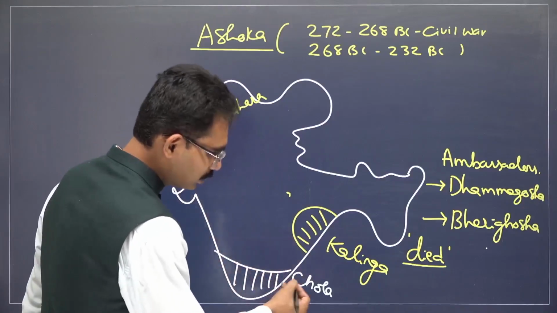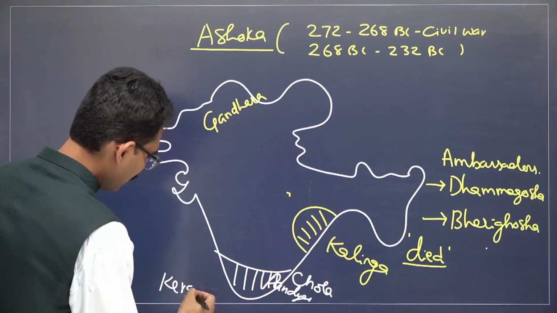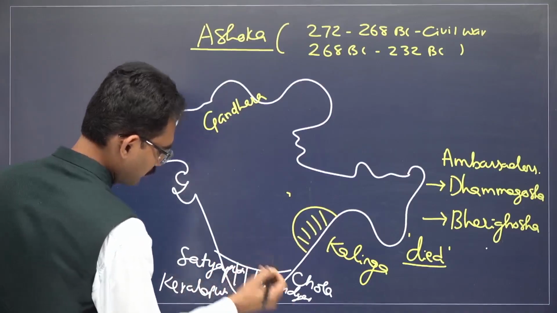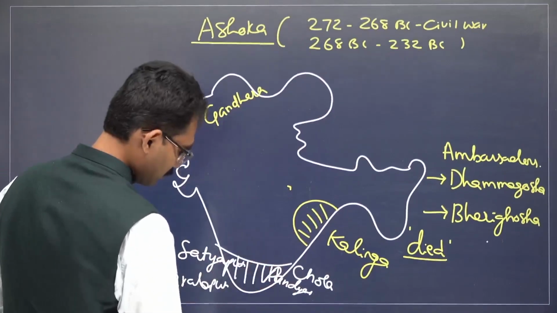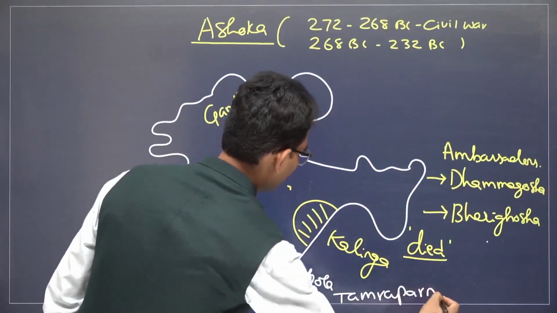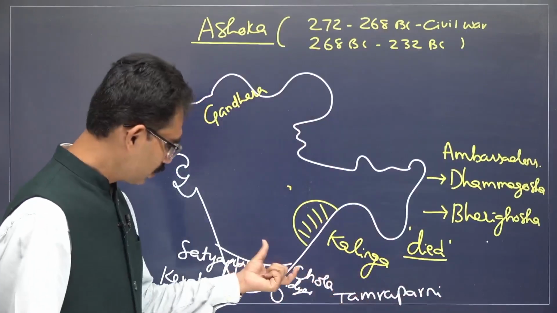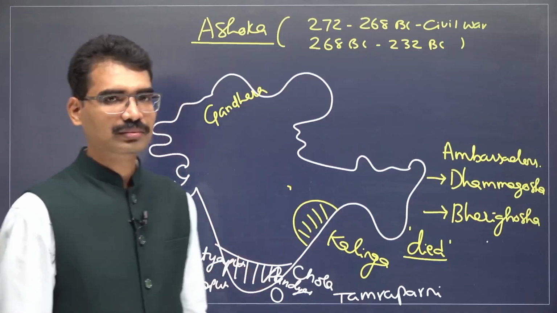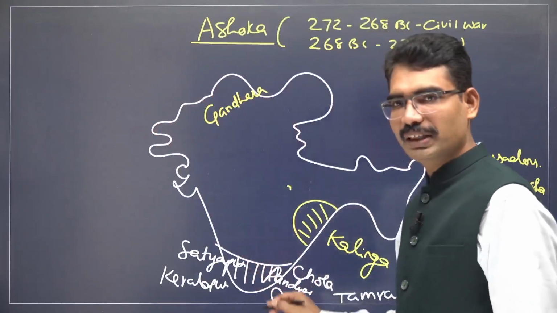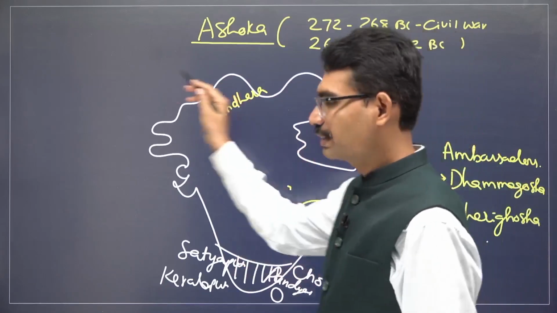Our neighbors were Cholas, Pandyas, Kerala Putras, Satyaputras, and also Tamraparni. Tamraparni means Sri Lanka. Sri Lanka, Chola, Pandya, Kerala Putra, Satyaputras. Identify the contemporaries of Ashoka. He did not directly send the military to conquer this region. Rather, he sent peaceful ambassadors. And the same goes for this side also.